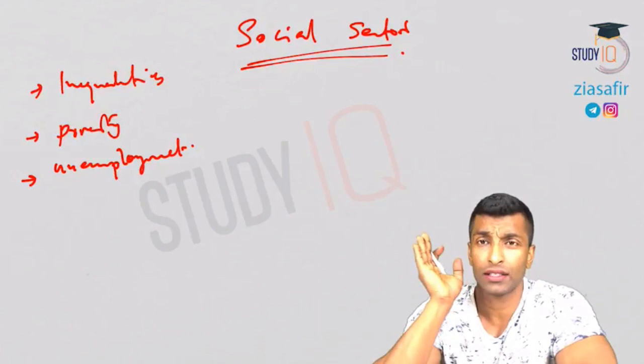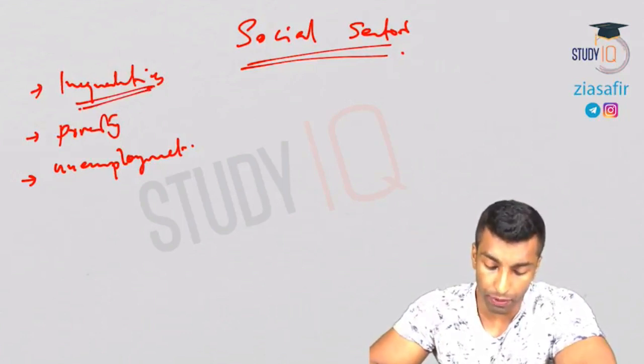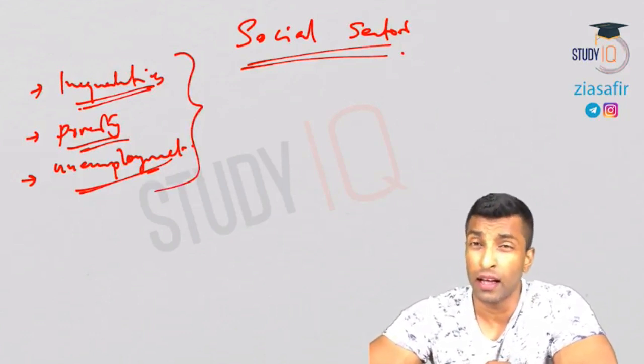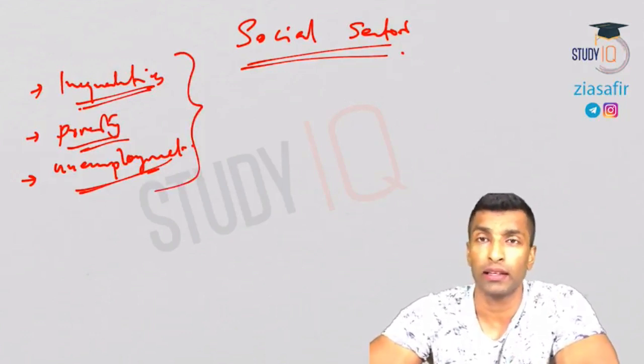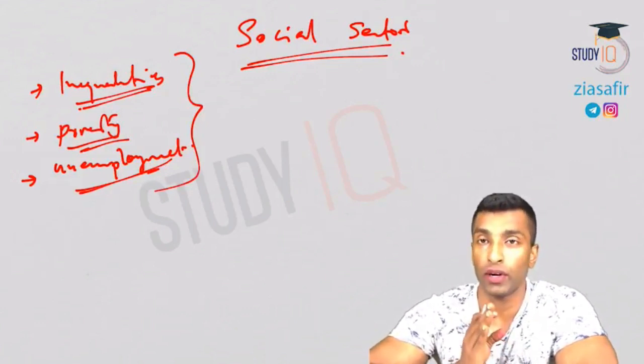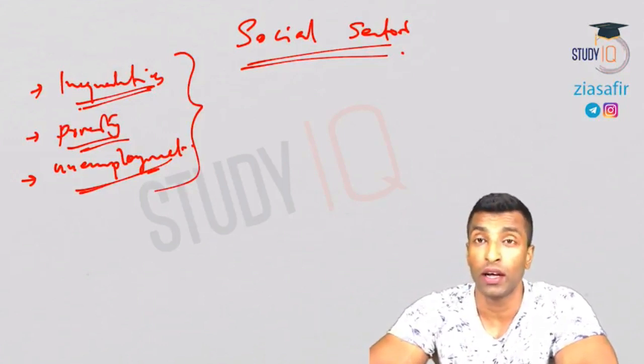I'll be taking 5 lectures: inequality 1 session, poverty 2 sessions, unemployment 2 sessions. So we'll complete this module, social sector. Apart from that, I don't think you need to read anything else for this area, and this is directly in your syllabus. Everything related to inequalities, poverty, and unemployment will be covered. So let's get started with inequality.